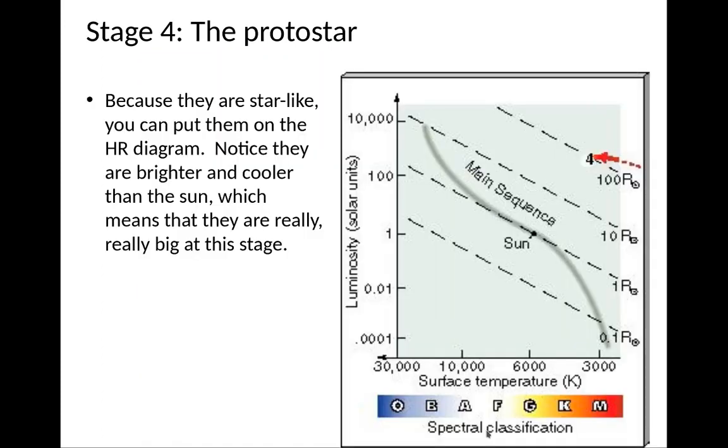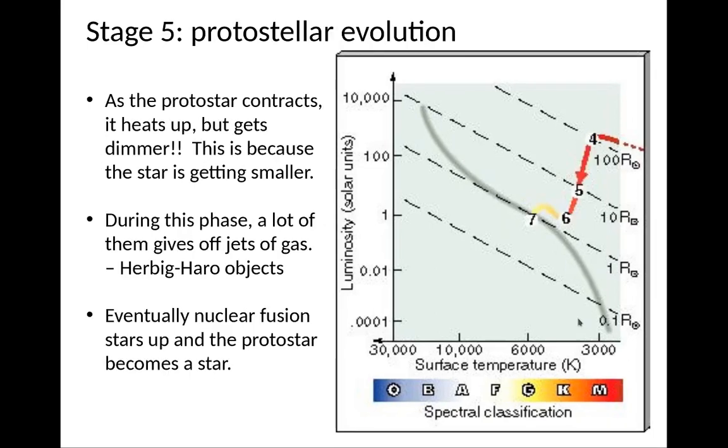Right. Okay, so because they're starlight, they will have a temperature and a luminosity. You could put them on the HR diagram, or Hertzsprung-Russell diagram, but notice they can be much brighter and cooler than the sun. So that's the sun right there. This is brighter. This is cooler. And there's our protostar right there. So it's typically much larger, typically about 100 solar radii, much brighter than the sun, but also much cooler, right?